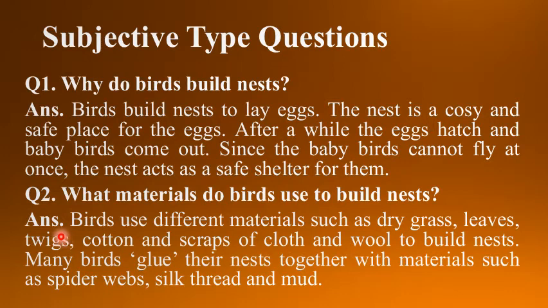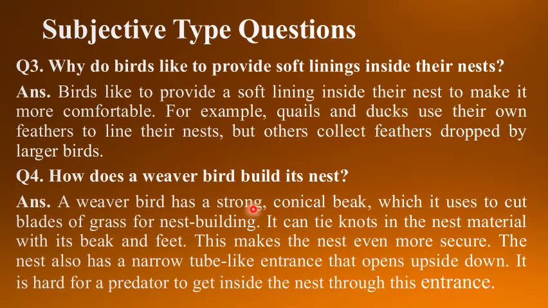Let's see the answer once again. Birds use different materials such as dry grass, leaves, twigs, cotton and scraps of cloth and wool to build nests. Many birds glue their nests together with materials such as spider webs, silk thread and mud. Let's see the next question. Why do birds like to provide soft linings inside their nests?